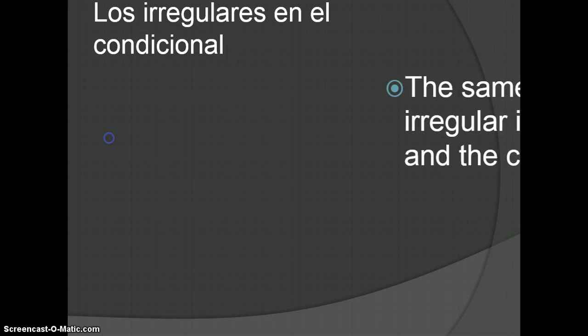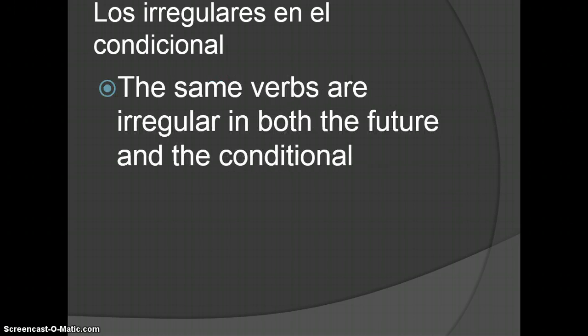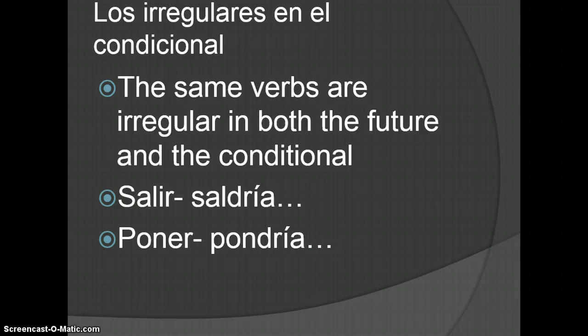The irregulars in the conditional are the same exact irregular stems as those we use in the future. So for example, salir would go to salg. In the conditional, saldría, I would go out or I would leave. Ella pondría la mesa. She would set the table.